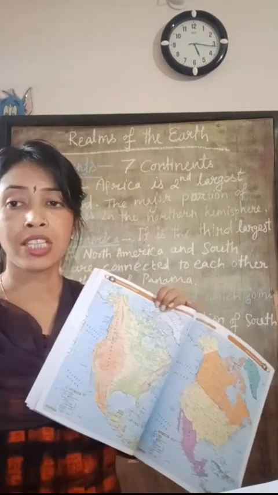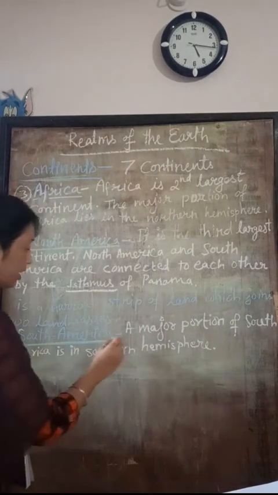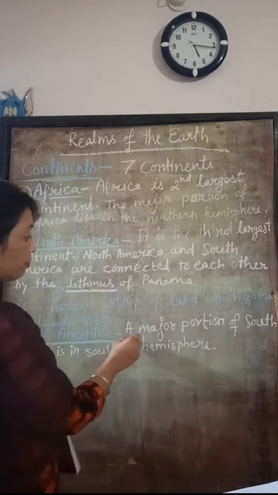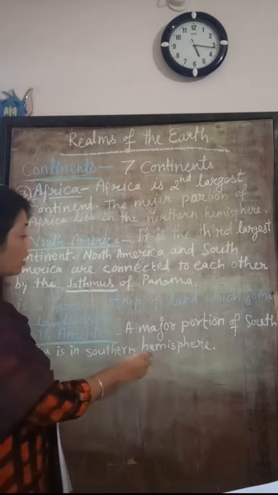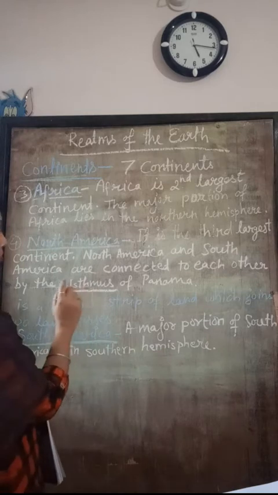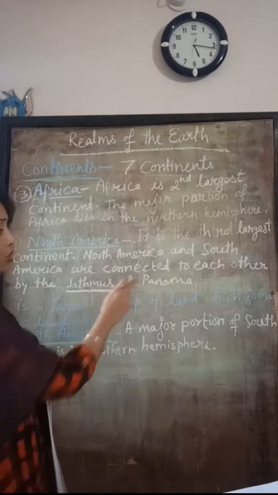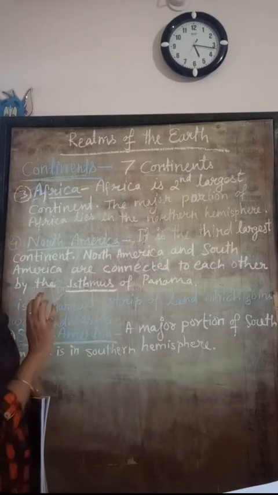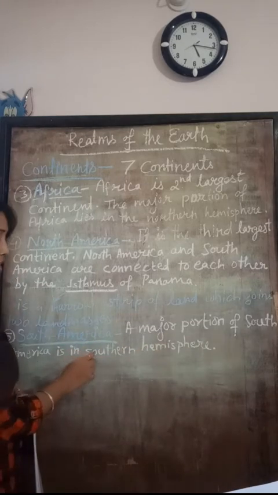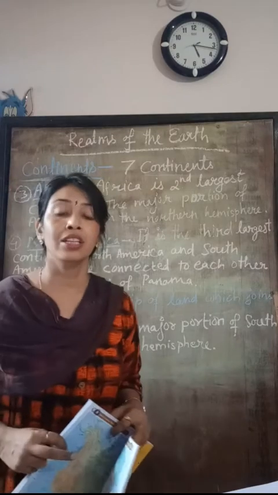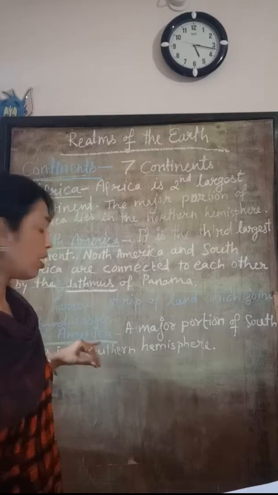Next continent is South America. A major portion of South America is in the southern hemisphere. We already read that South America and North America are connected to each other by the Isthmus of Panama, and a major portion of South America is in the southern hemisphere. That is the reason this continent is called South America.